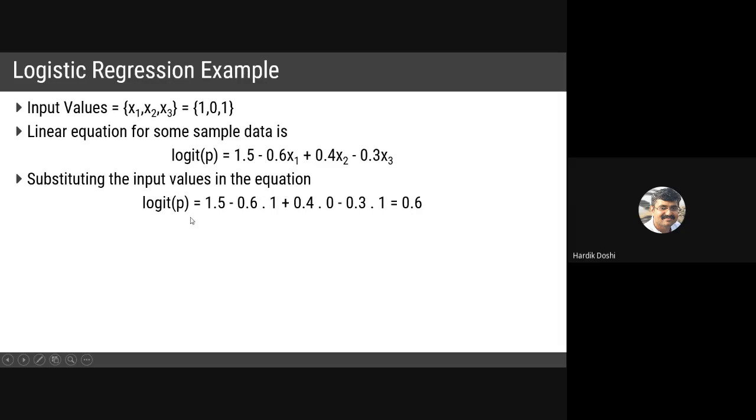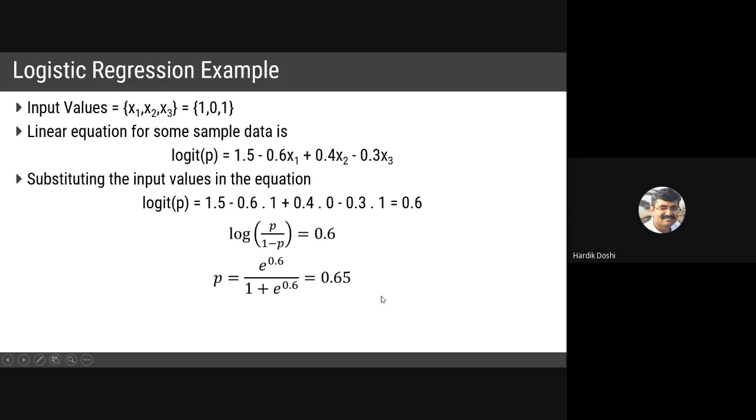So can I write p equals e raised to 0.6 divided by 1 plus e raised to 0.6? I removed the log. This is a natural log. And p computed is 0.65. So I got the probability output y for input x1, x2, x3 to be 0.65.